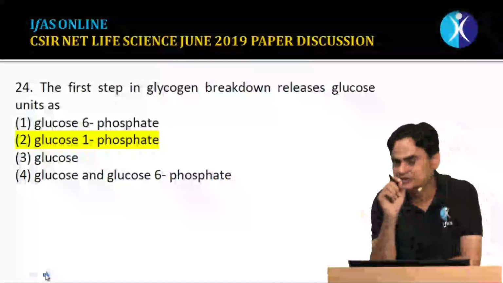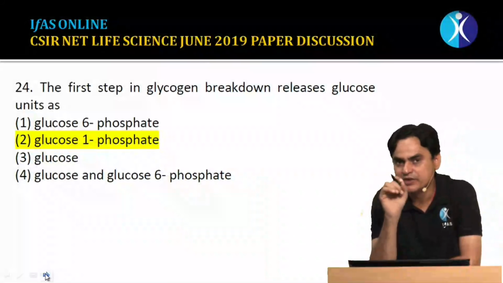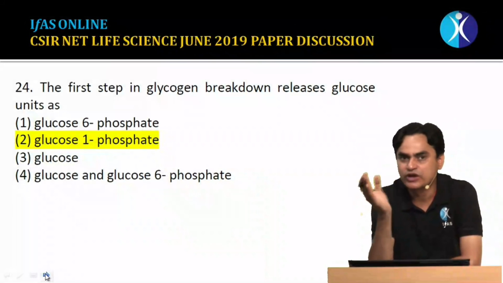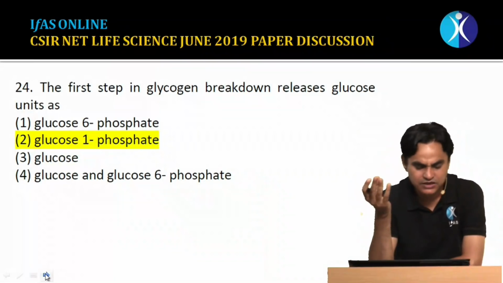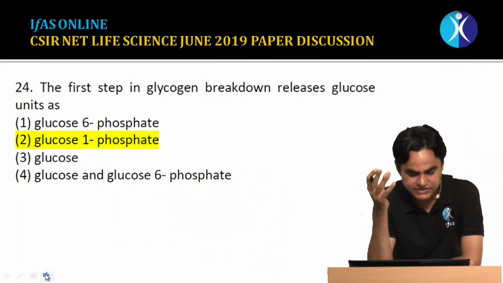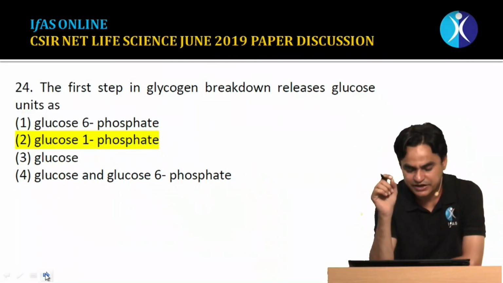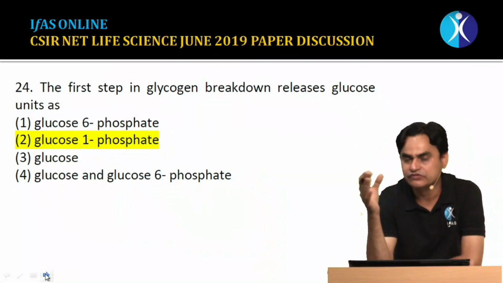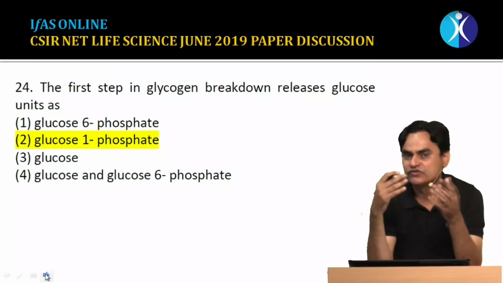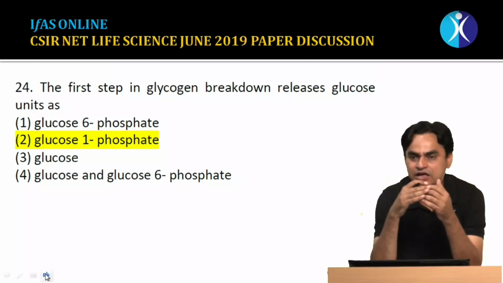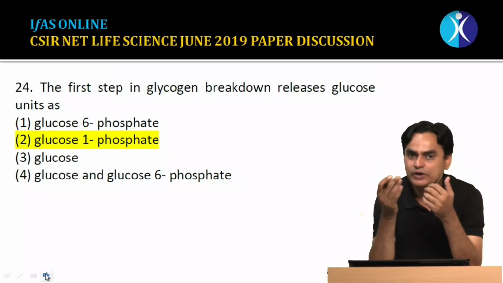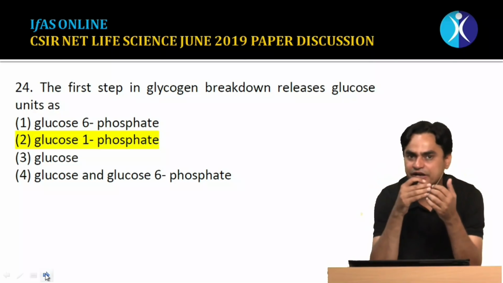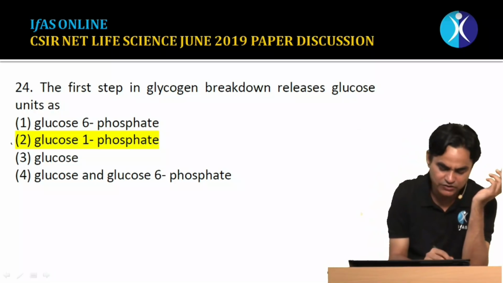Question number 24. This is also a very easy question from biochemistry, metabolism, more accurately from glycogen metabolism, glycogenolysis. The question says that the first step in glycogen breakdown releases a glucose unit as. We know that the enzyme glycogen phosphorylase acts on glycogen, and phosphorylase, as the name suggests, incorporates an inorganic phosphate during the breakdown, and glucose is released in the form of glucose 1-phosphate. So the correct answer would be glucose 1-phosphate.